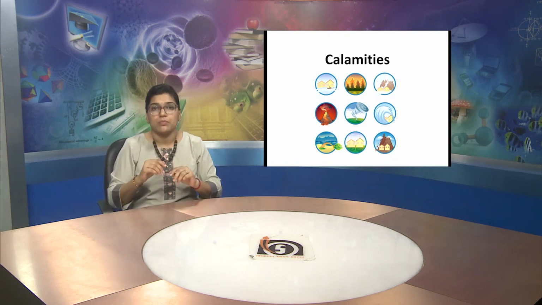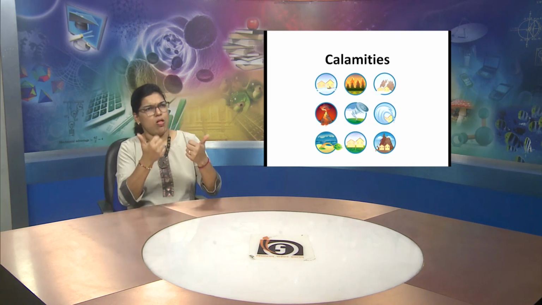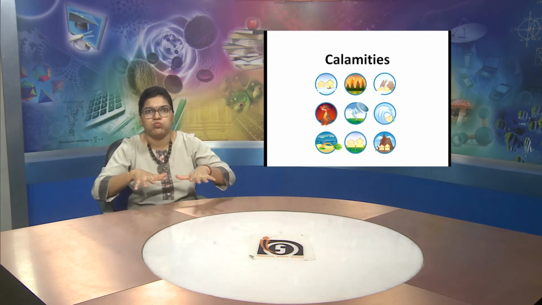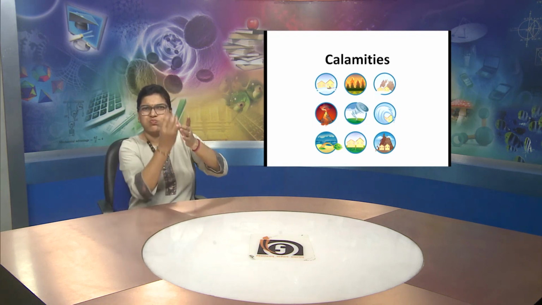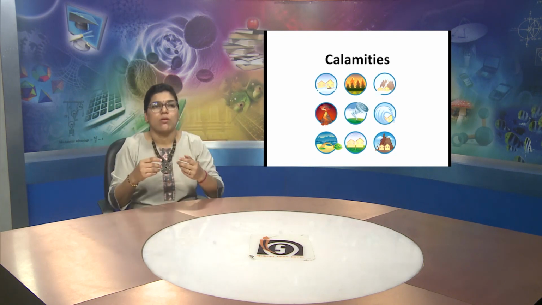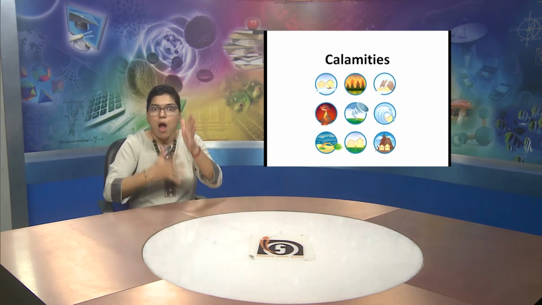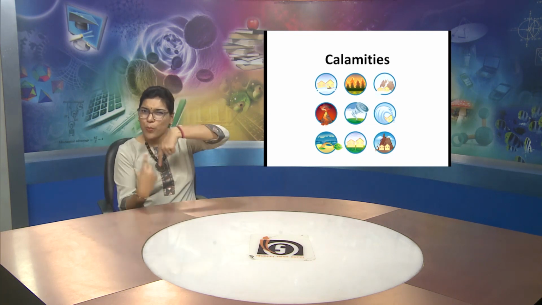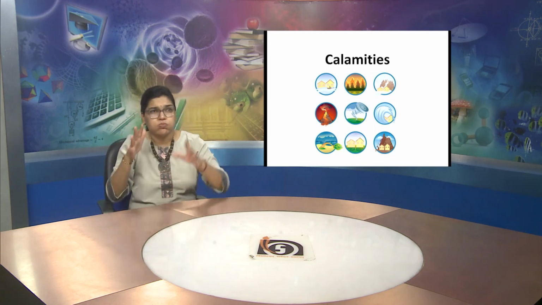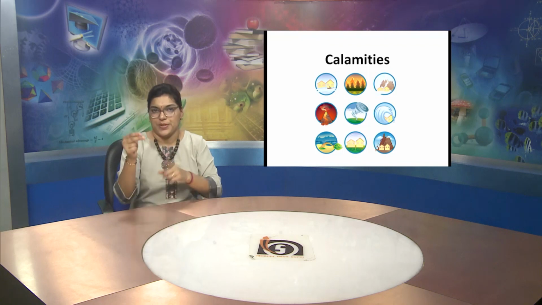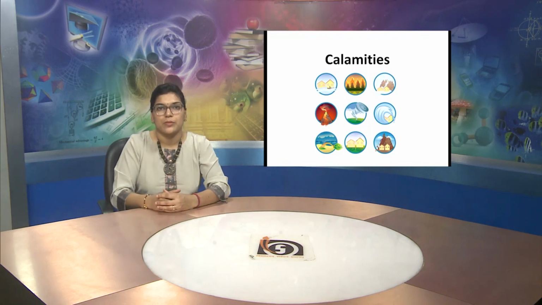Calamities. Calamities are the natural incidences which occur in the environment. For example, volcanoes, sometimes there is a flood, and sometimes there is fire in the forest or a hurricane. So, there may be various natural incidences which are known as calamities.